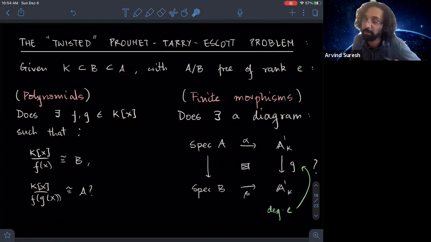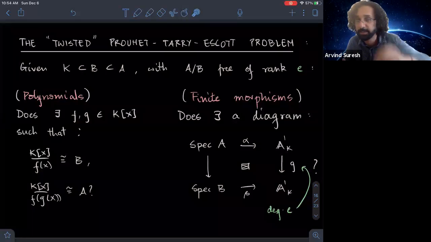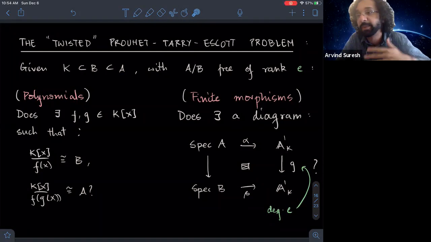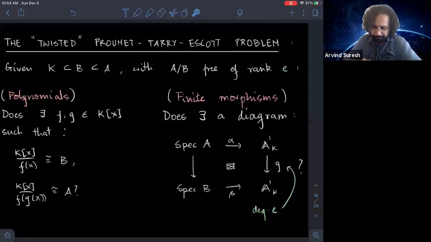And I really love this problem because it reminds me of what happens in the case of arithmetic curves like Spec of O_L to Spec of O_K, and then it's like Chebyshev density or Frobenius density, whatever. It tells you pretty much, it completely answers this question for you about what kind of splittings can happen.